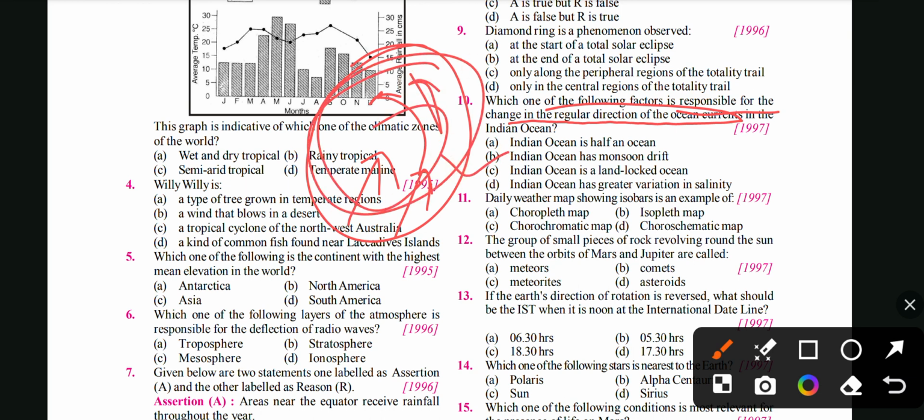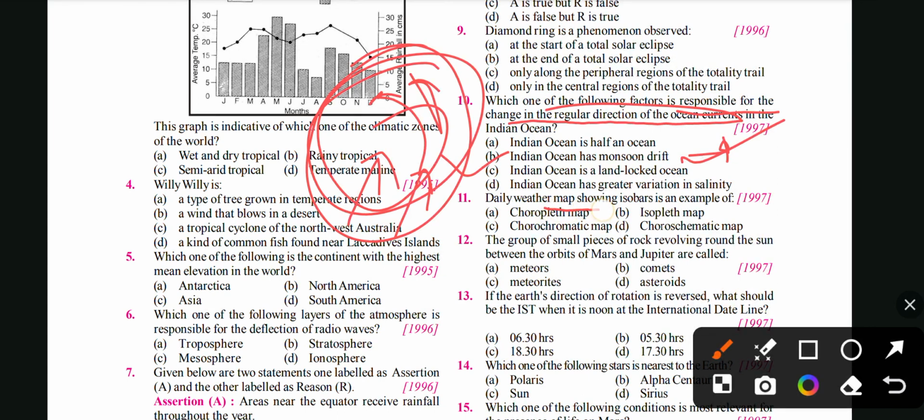Because of the phenomenon of the monsoonal drift, right? In May, June, July, mainly June, July, August, you will have the monsoon. So the flow of the sea will be northward, right? We have seen this phenomenon. That's the main thing.